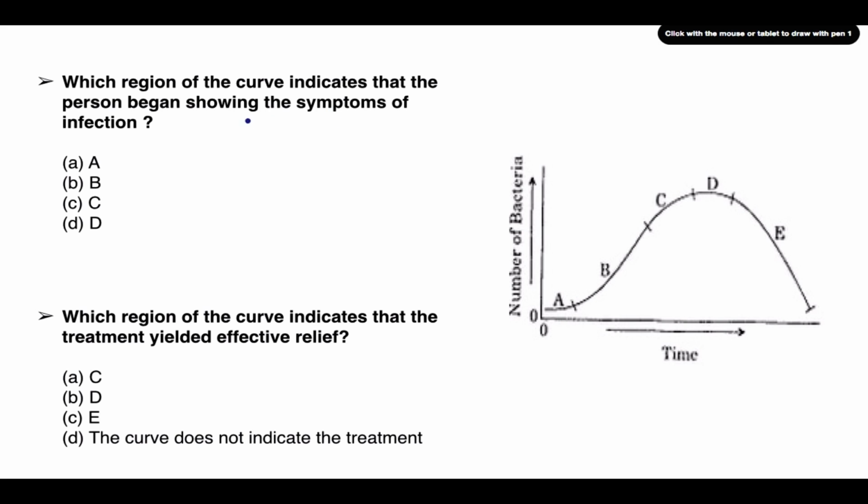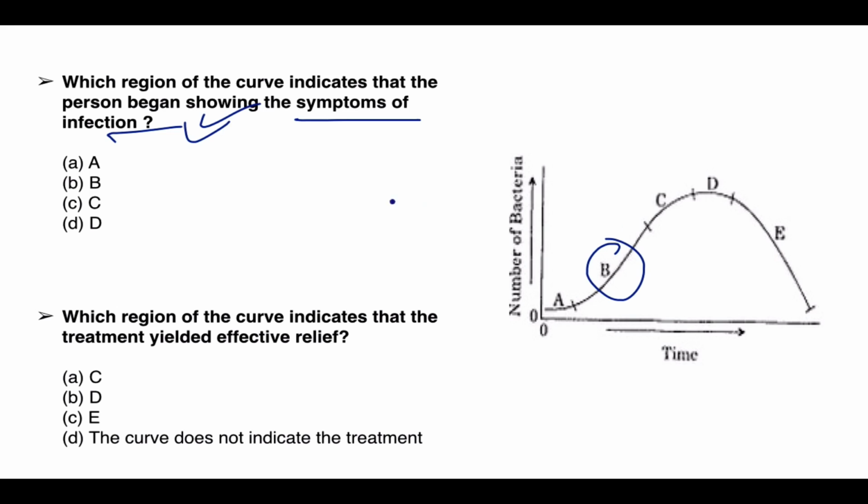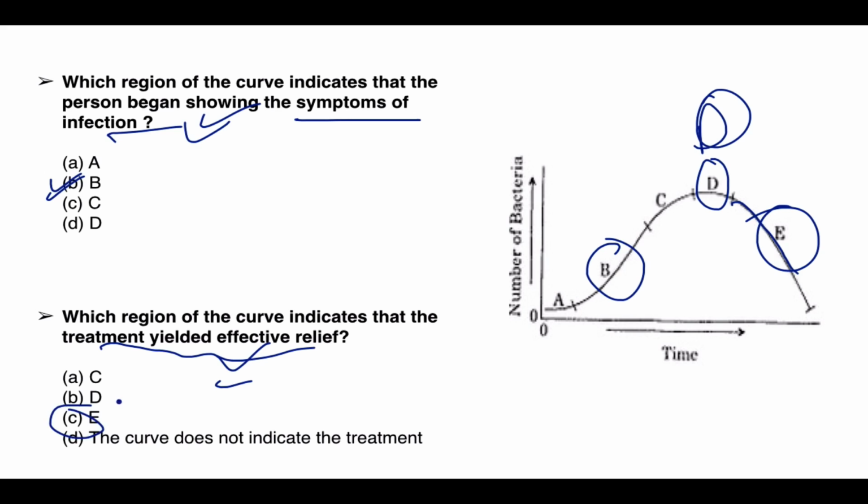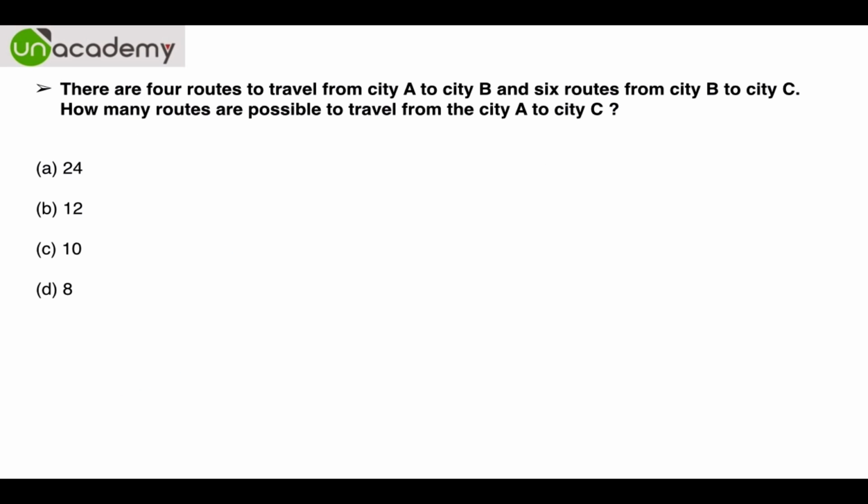Then, which region of the curve indicates symptoms of the infection? The answer is obviously B, since the number of bacteria is rising. It's very commonsensical. Then treatment: since the bacteria continue to rise till point D and after that they are falling, E is the answer where treatment is effective. So these are very, very simple questions.